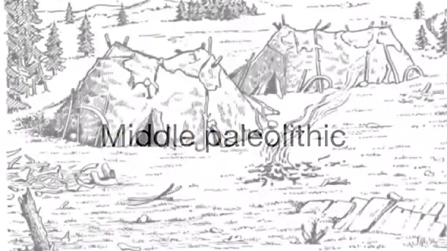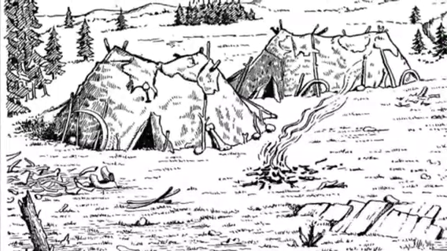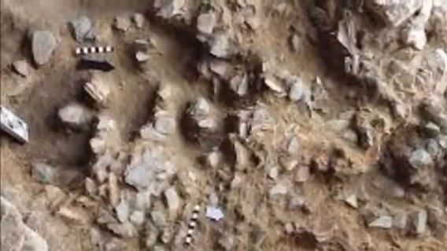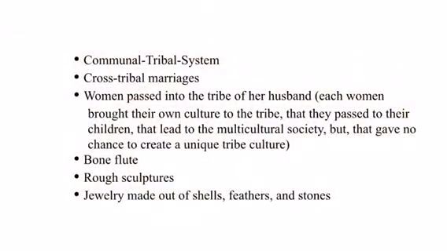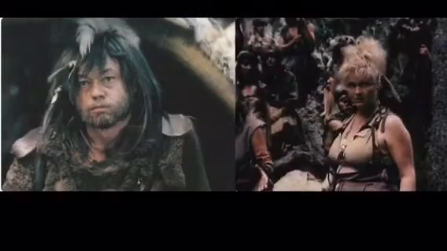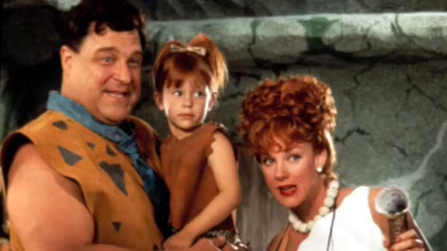Middle Paleolithic Age. This period of history is also pretty dark, as there was no writing and statehood. The only knowledge source that is available to us is archaeological excavations. According to the excavations, people from the Middle Paleolithic lived in small prides, a common tribal system. Cross-tribal marriages were a common rule in that period. It looks like ancient people found out that close-relation breeding is detrimental for progeny. Therefore, after marriage, a woman passed into the tribe of her husband. Unfortunately, that had a negative impact on the development of culture.